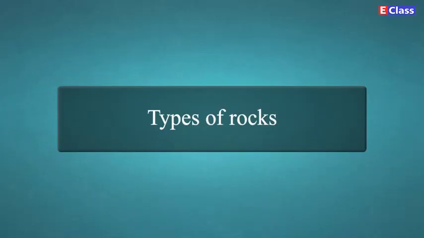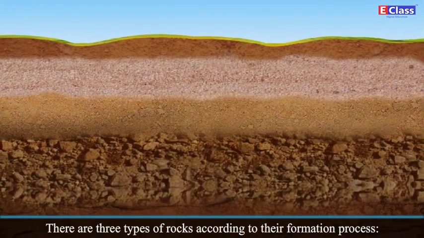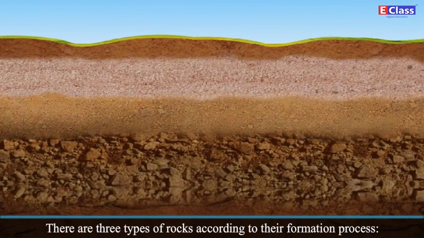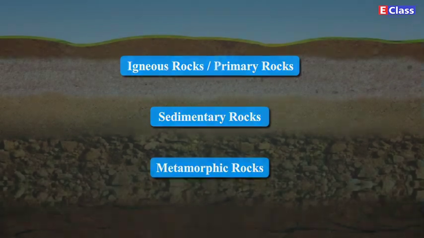Types of rocks. There are three types of rocks according to their formation process. Igneous rocks or primary rocks, sedimentary rocks, metamorphic rocks.